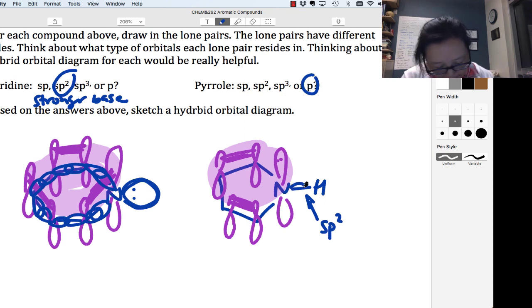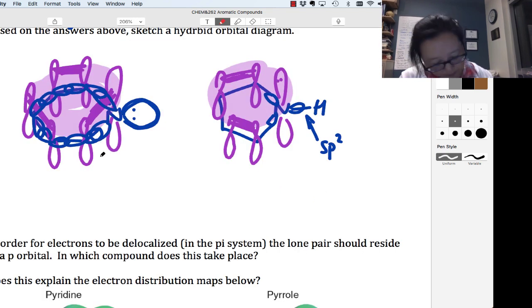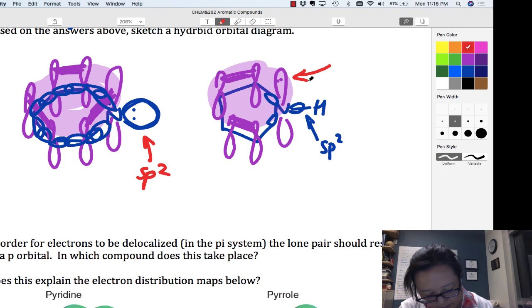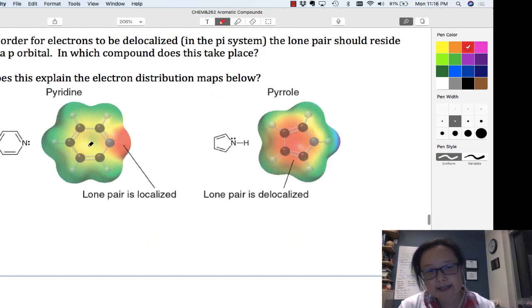So the nitrogen here is using 1, 2, 3 sp2 bonds for its sigma bonds. Its lone pair is involved in the pi system. Okay, so just to be more explicit, I'm going to label this one as in an sp2 orbital, whereas the nitrogen's lone pair in this one is in a p orbital. And then these are electrostatic potential maps. They sort of show you where the charge distribution is.